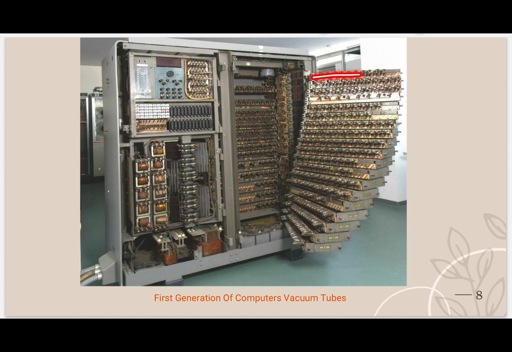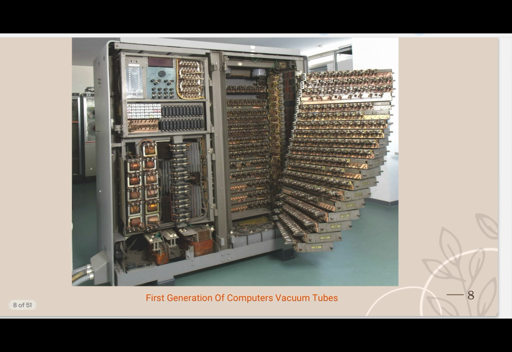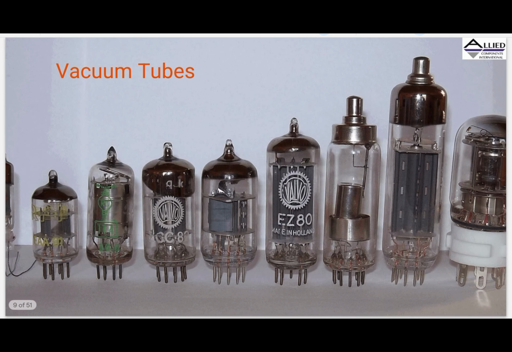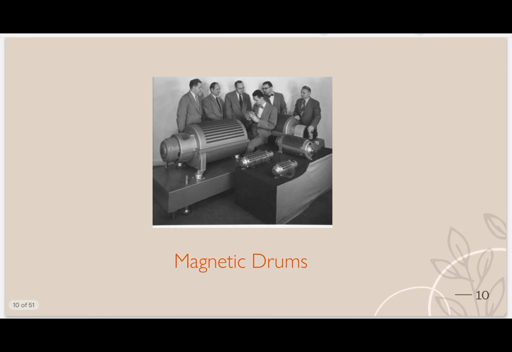See the small lines here, these are none other than vacuum tubes, small vacuum tubes. There are different types of vacuum tubes, big and small, but this specific computer used these small types. Here you can see the memories. See, this is a vacuum tube. These are different types of vacuum tubes. You can imagine the different sizes of those vacuum tubes. These are all vacuum tubes.